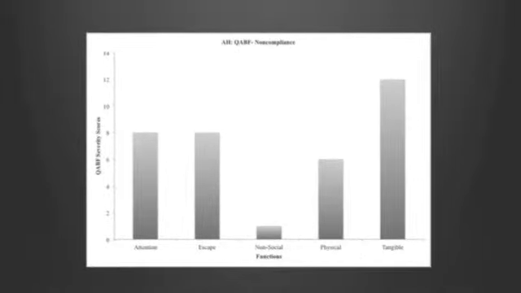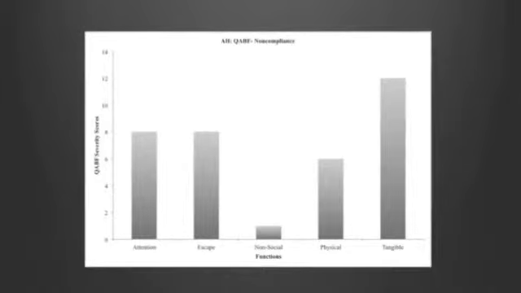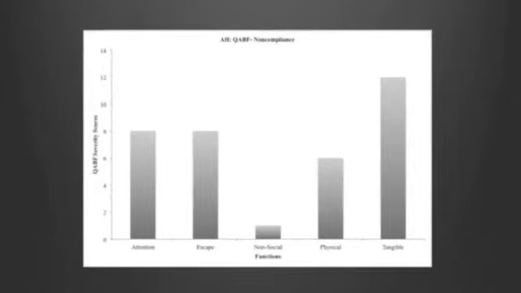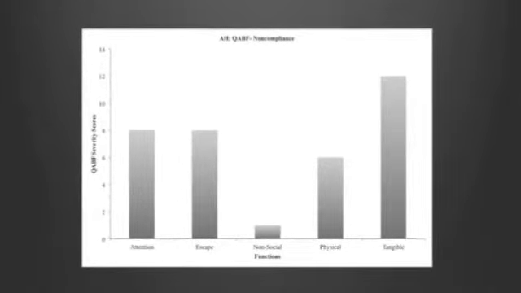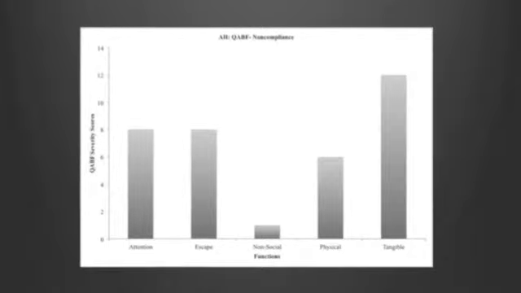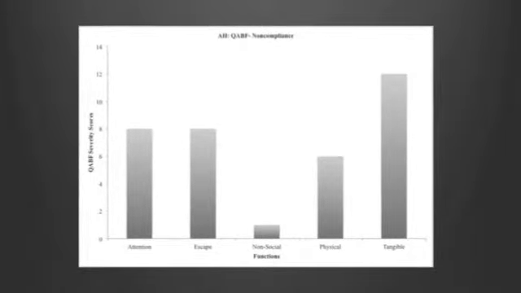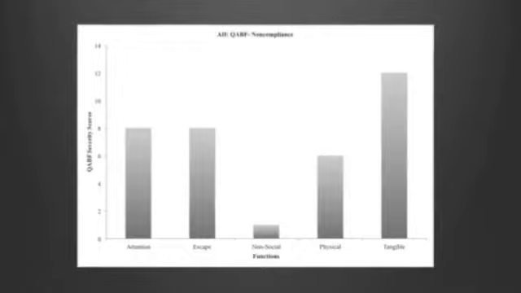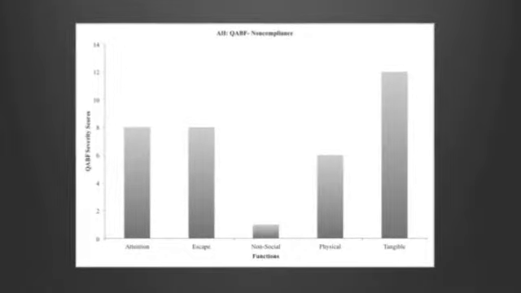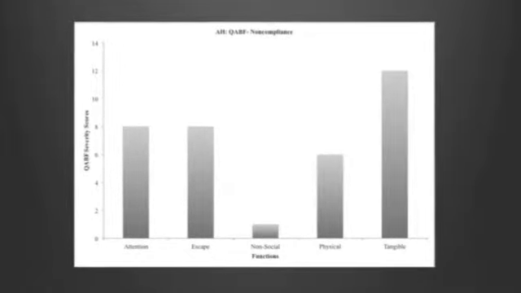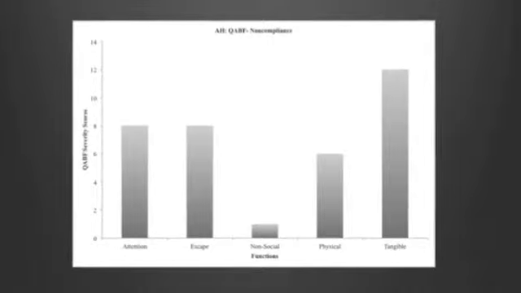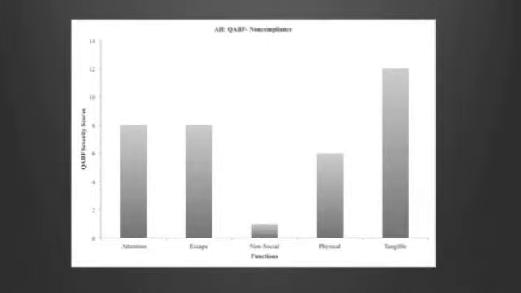The results of the FAST are depicted in this graph. The results of the QABF indicated that the functions for the non-compliance behaviors included gaining attention, obtaining a tangible item, and escaping the situation. Both the FAST and the QABF produce similar results, as you can see in this graph and the previous one.